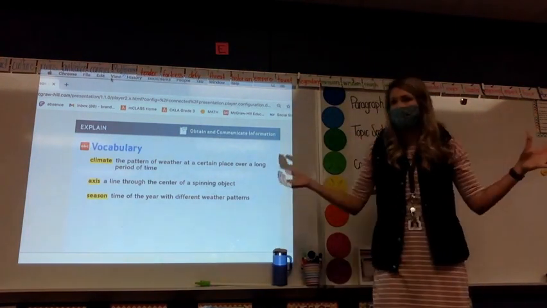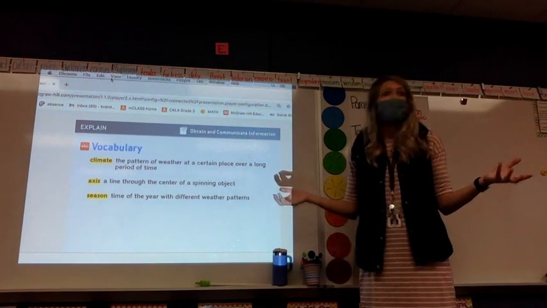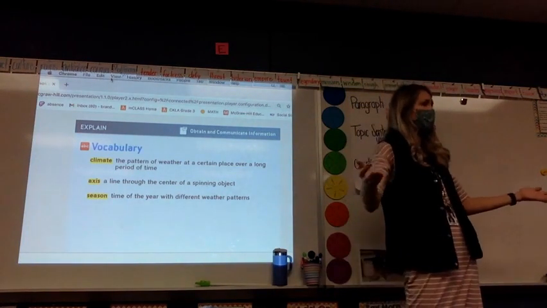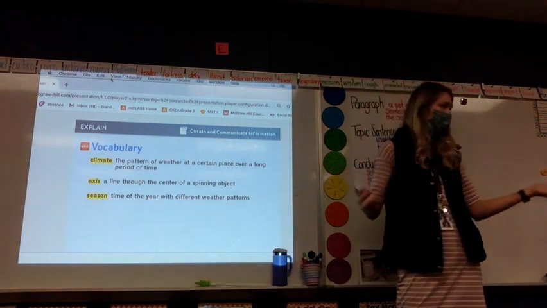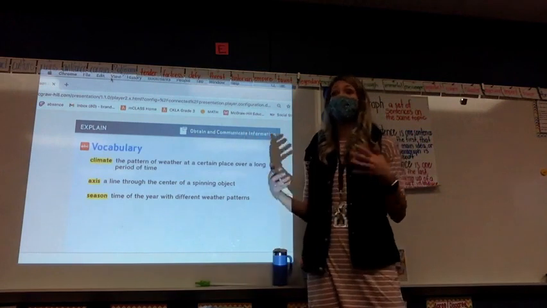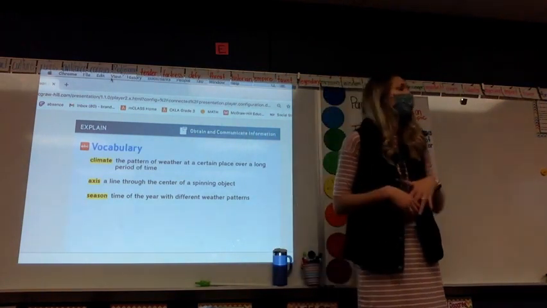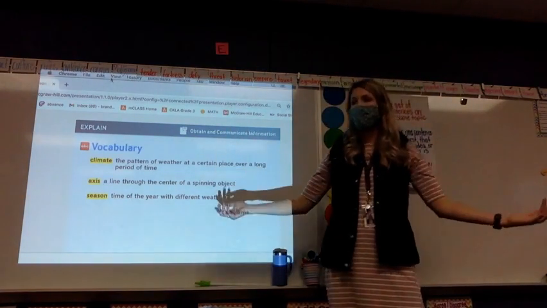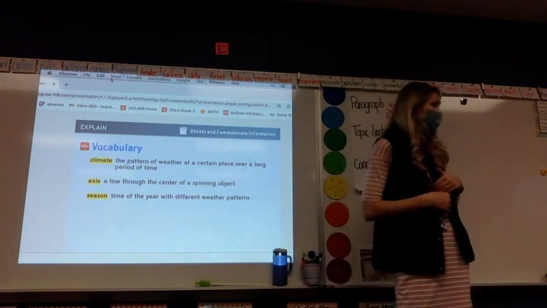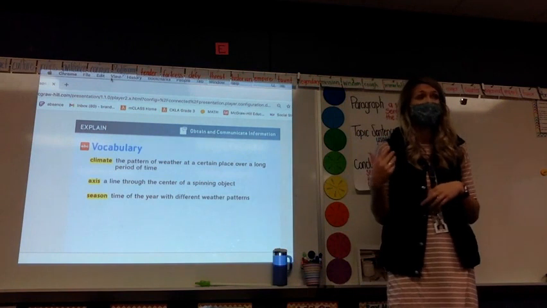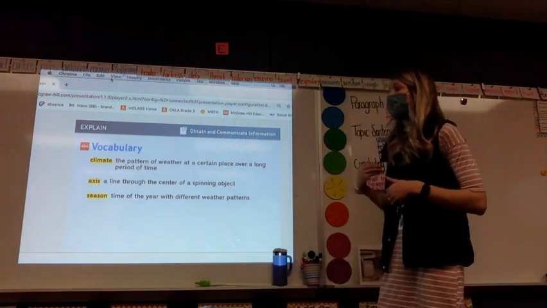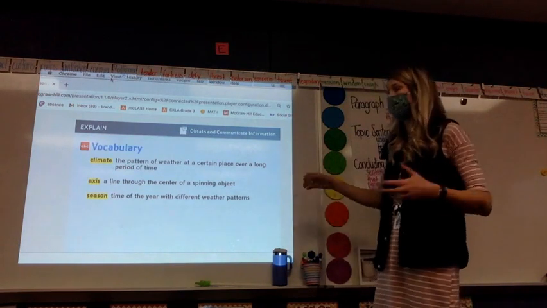So is winter a long period of time? I mean, it's a lot longer than a day, right? Do we have a basic pattern of weather through the winter months? Yeah, we know it's going to be a lot wet. Snowy. It might be snowy, it might be colder. When we get to summer, it's a longer period of time. Do we know what the weather is typically like where we live in the summer? Yeah. It gets hot, it gets humid, right? So that's going to be with that climate. It's going to be that long, over the long period of time.